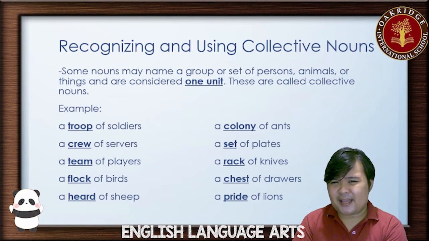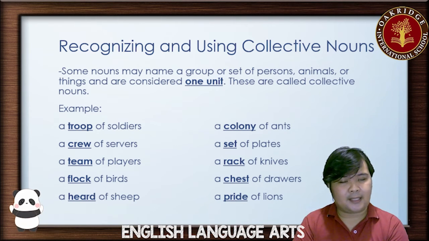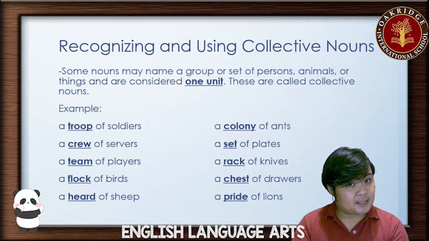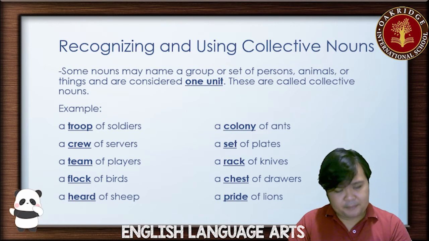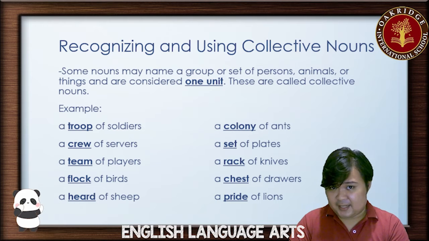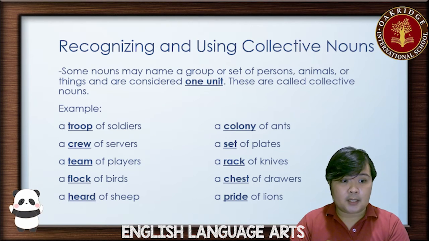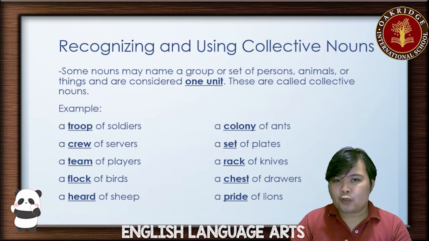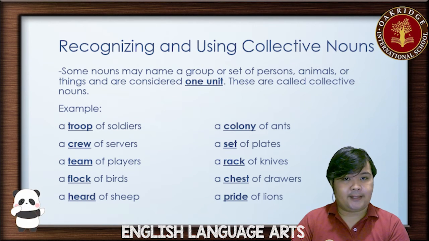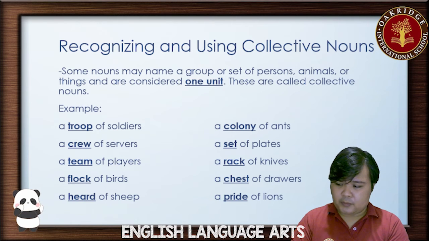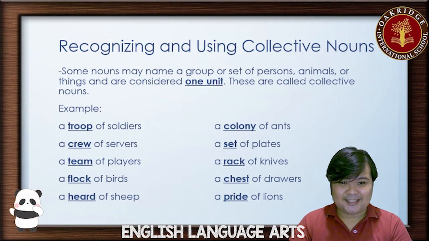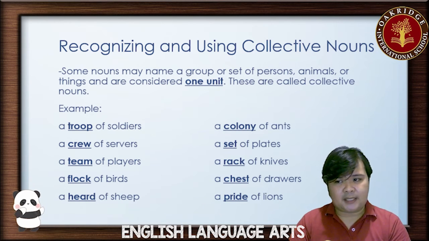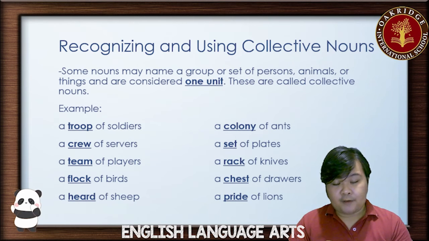How are they used again, and why are they important? Count and mass nouns refer to names of things that you can count and not count. They are important in the English language because different grammar rules apply to them. Just the mere fact that you cannot use an article or a numeral for mass nouns is already one grammar rule applied to it. As for collective nouns, these refer to nouns that you consider as one, but they're more than one. Again, very important. These serve as the very core of the English language.